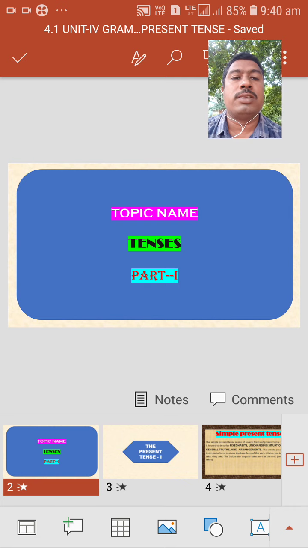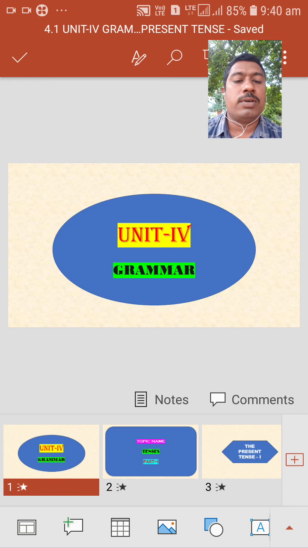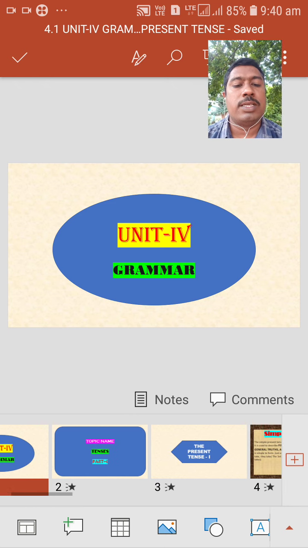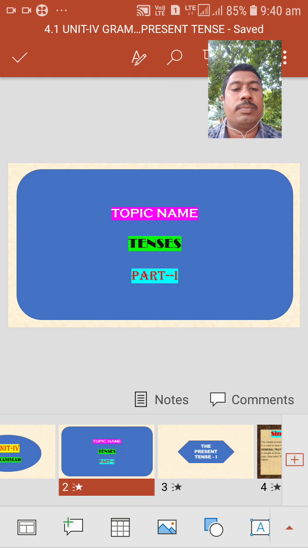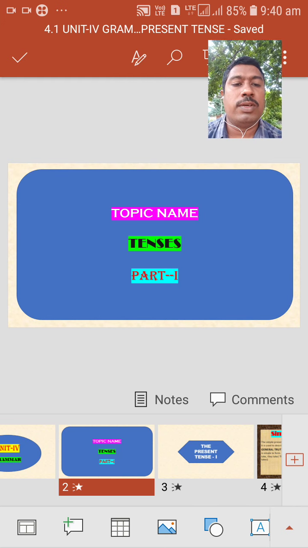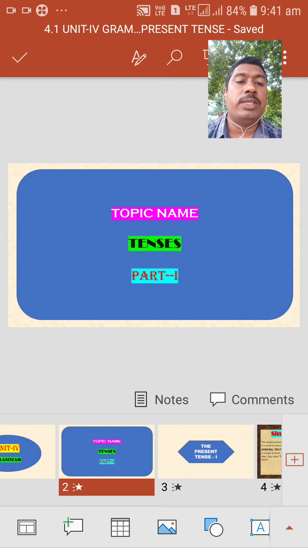The first one is simple present, the second one is present continuous, the third one is present perfect tense, and the fourth one is present perfect continuous tense.